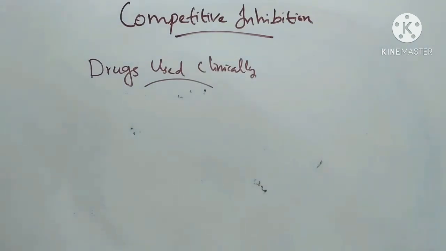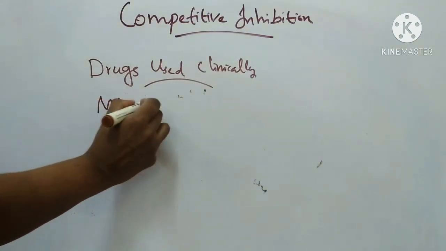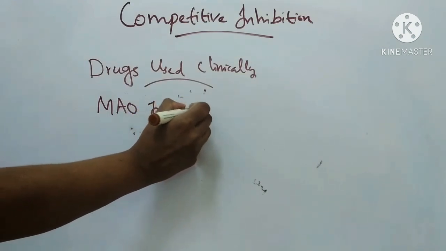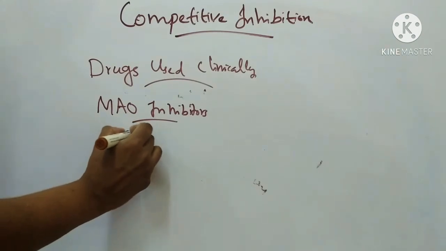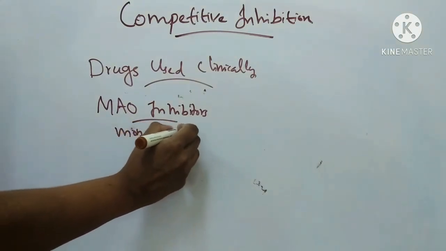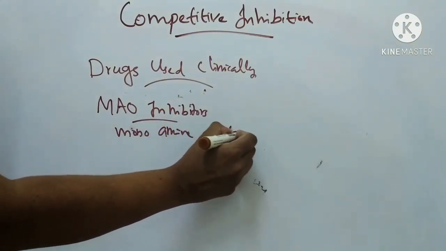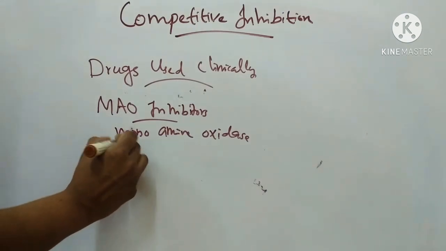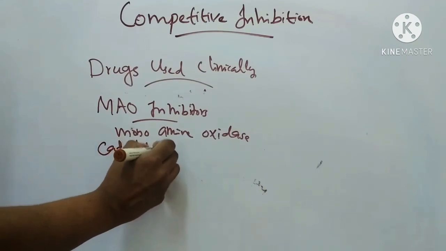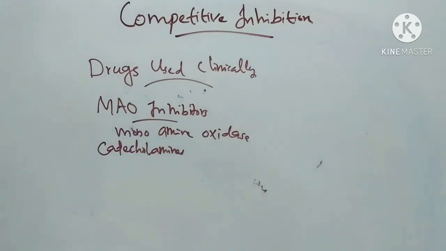Next one is MAO inhibitors. MAO means monoamine oxidase. The enzyme monoamine oxidase oxidizes presynaptic amines, that is catecholamines, for example epinephrine and norepinephrine. So this monoamine oxidase enzyme oxidizes catecholamines.